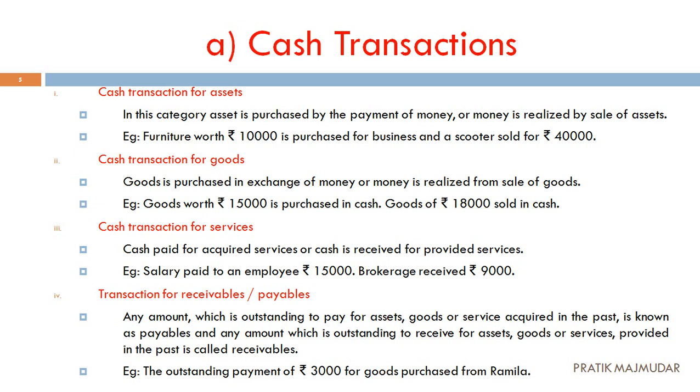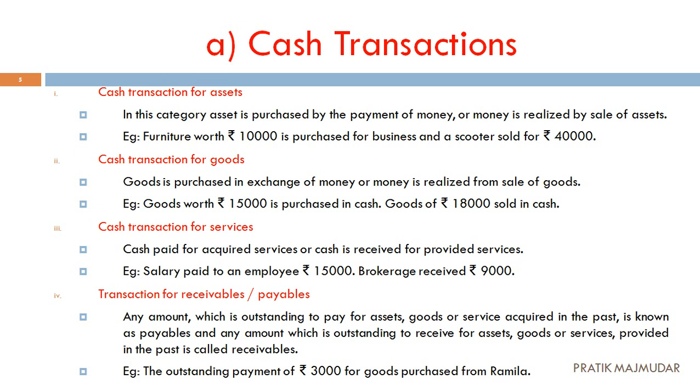Simple. Next, any amount which is outstanding to receive for assets, goods or services provided in the past will be considered as receivables. Simple. We are going to receive the amount, it means it is considered as our receivables. Ultimately, for payables or receivables, if we are going to get the amount in cash, then it is considered a cash transaction for receivables and payables. Understood?